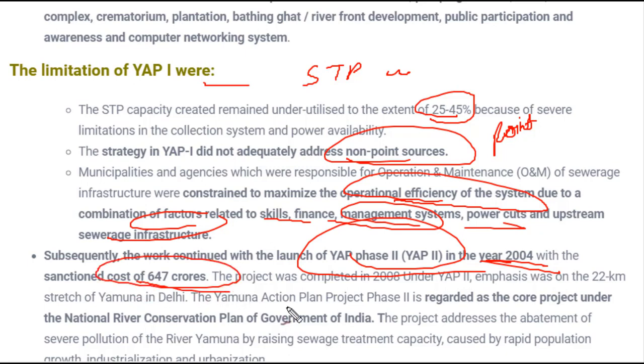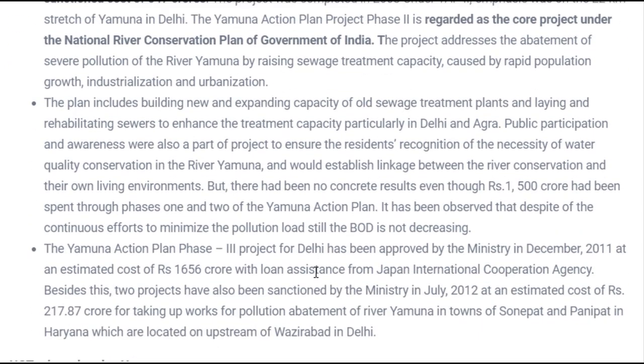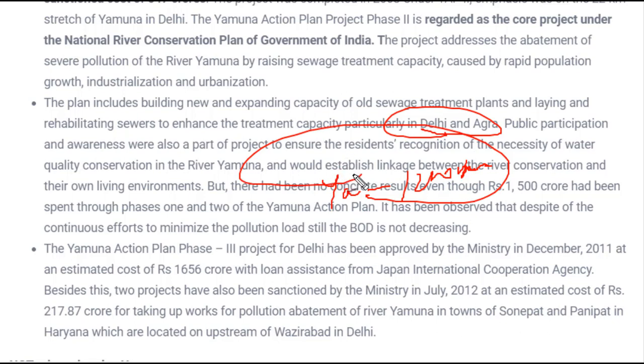Later on, this project was completed in 2008, and after this special attention was given to the 22-kilometer stretch of Yamuna in Delhi. Why? Because it had been converted almost into an open sewer in the Delhi and Agra stretch. That's why special attention was given to this part. Later on, the plan expanded, meaning the water treatment capacity had to be improved, because Delhi and Agra were not the only issue. The Yamuna river along its 1200 kilometer stretch had lots of pollutants in it, so it had to be taken care of.